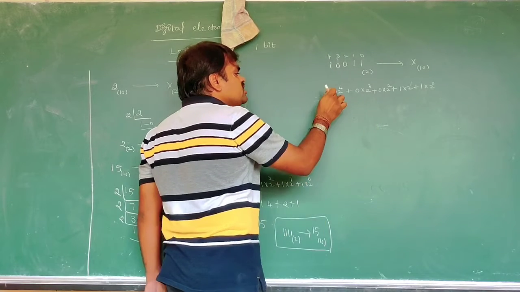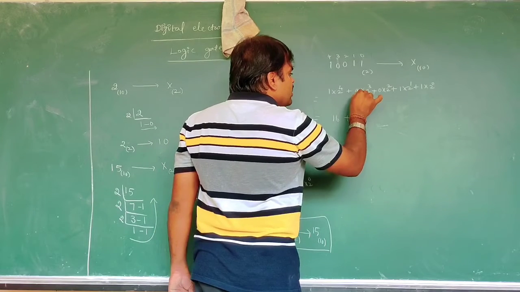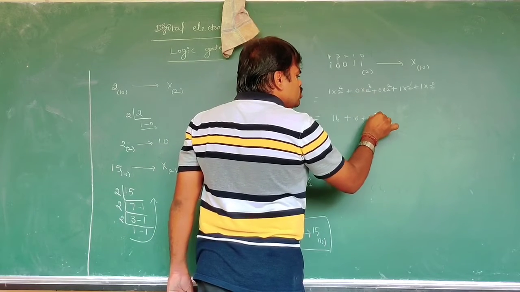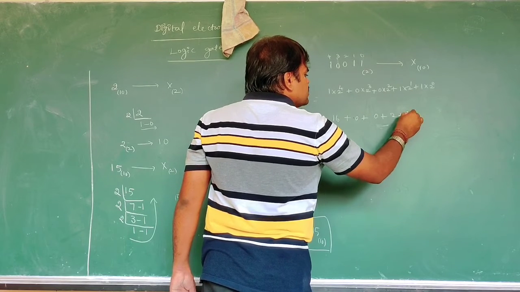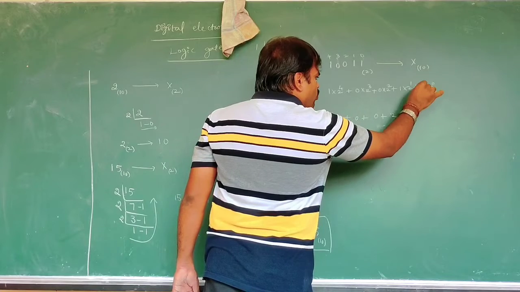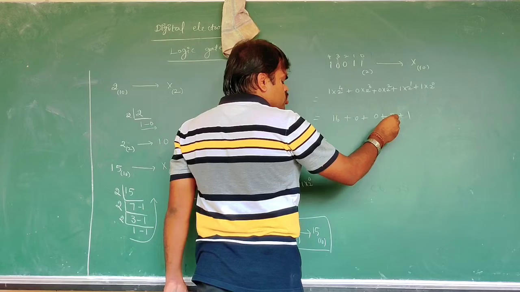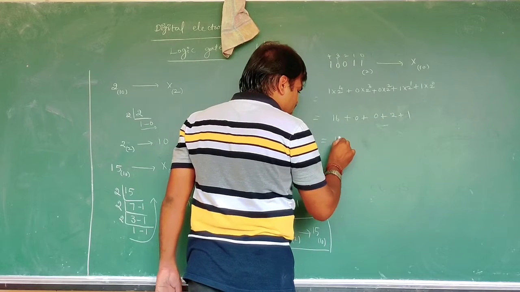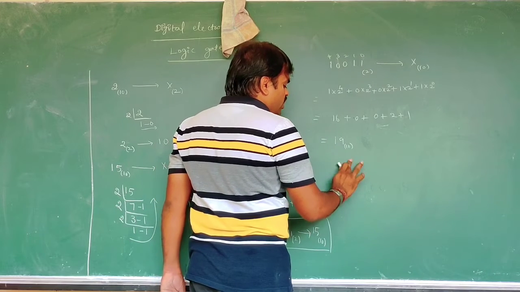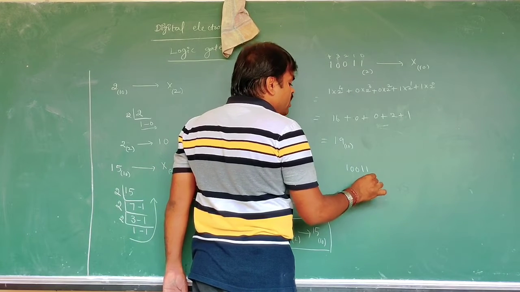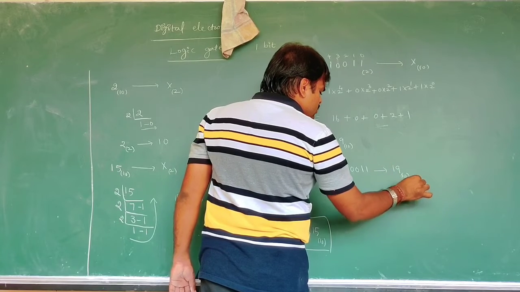Then we add this: 2 power of 4 means 16, plus 0, plus 0, plus 1 into 2, which is 2, plus 1 into 1, which is 1. What do we get? 16 plus 2 is 18, and 19. This is 19. 1 0 0 1 1 is 19.